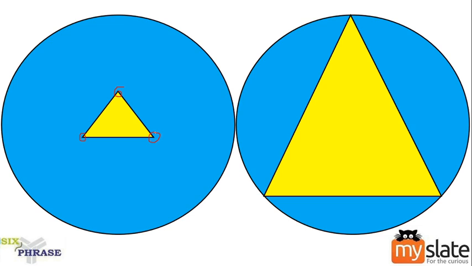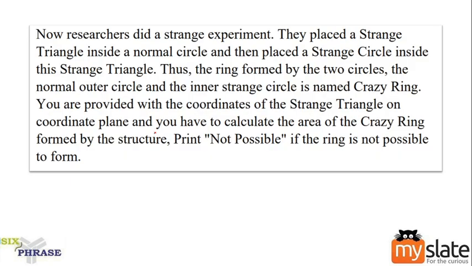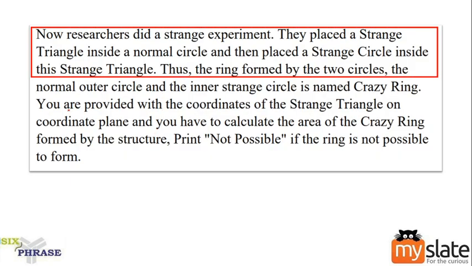This is the first part of the line. Now, in the same line they are telling us they placed a strange triangle inside a normal circle. We have done this part. Strange triangle inside a normal circle is done. Now what are they telling us? And then placed a strange circle inside this strange triangle. So within this strange triangle, we are placing a circle.